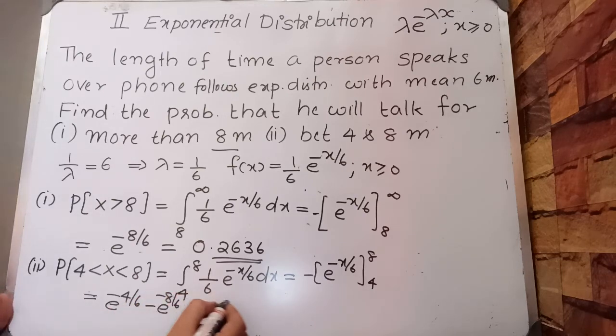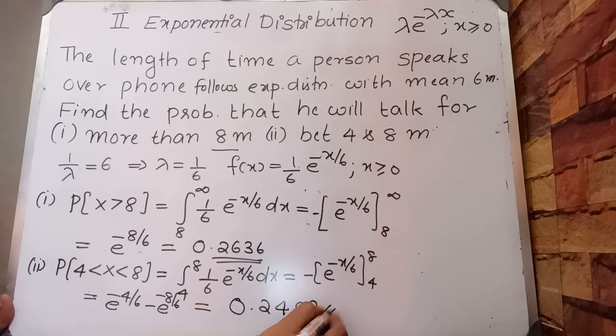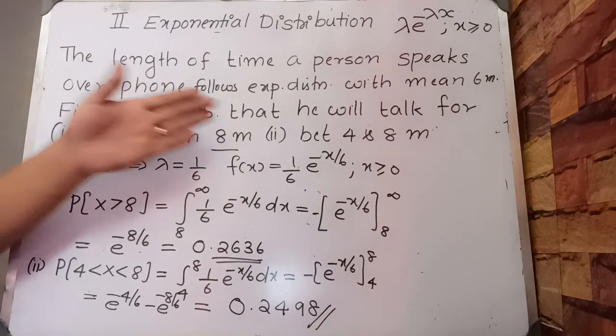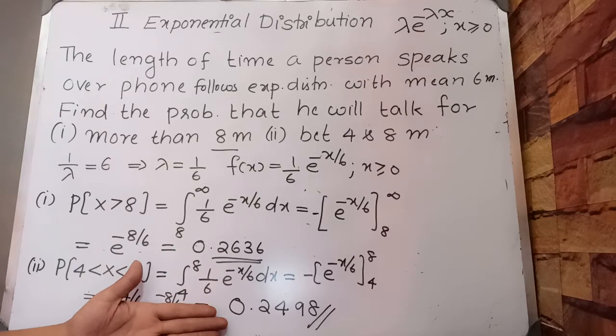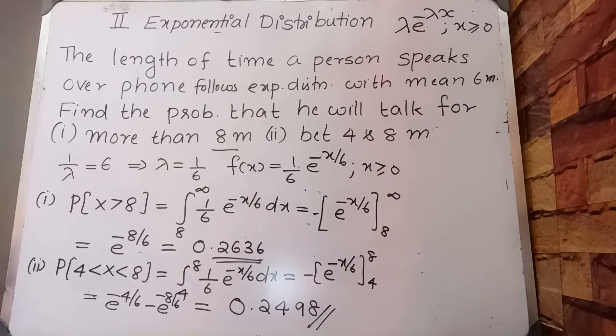When you simplify, you will get 0.2498. That is, the probability that he will talk for between 4 and 8 minutes is 0.2498.